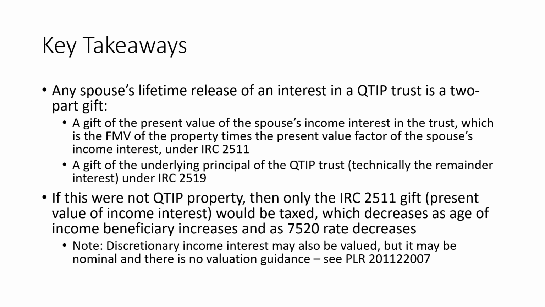Now, if you have an income right that's not mandatory, but is instead discretionary, and maybe an underlying discretionary principal distribution right, there may still be a gift, but it may be nominal. And there is no valuation guidance in that sort of circumstance. What we have here for valuation only applies to a mandatory lifetime income interest or an income interest for a term of years. There's nothing out there really governing how you value a discretionary income and/or principal interest.